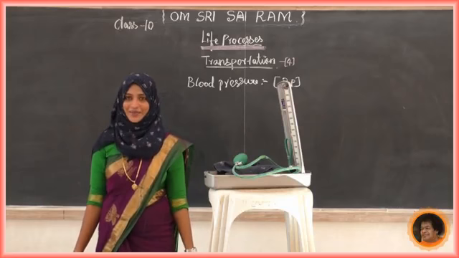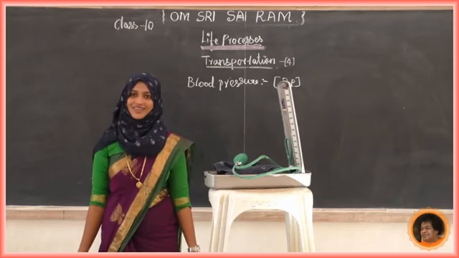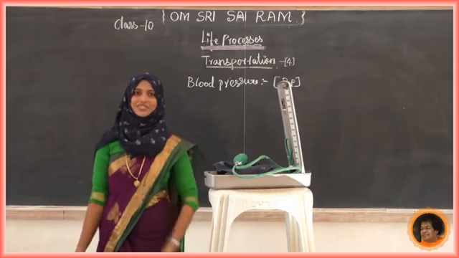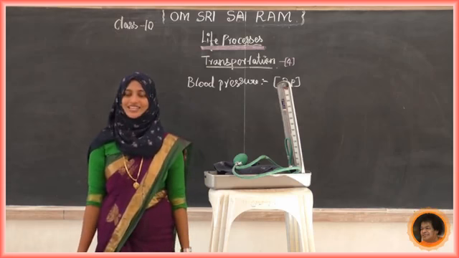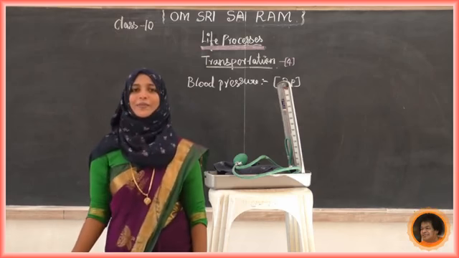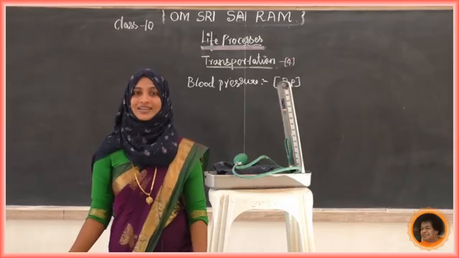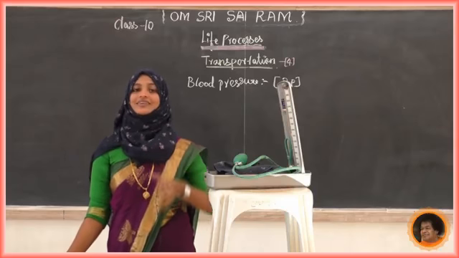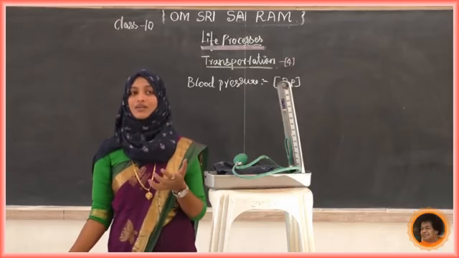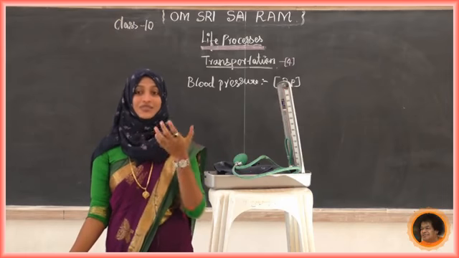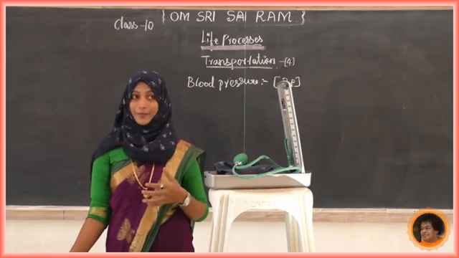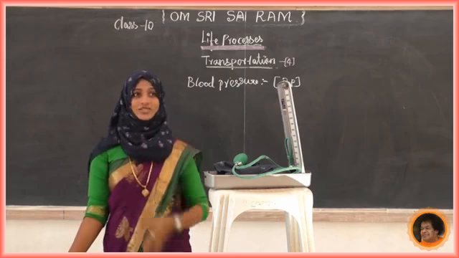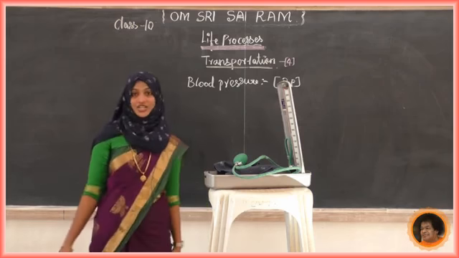Sometimes we use the term hypertension for a person with a short temper. But the thing here is, high blood pressure is called hypertension and low blood pressure is called hypotension. So we have remembered about blood pressure.